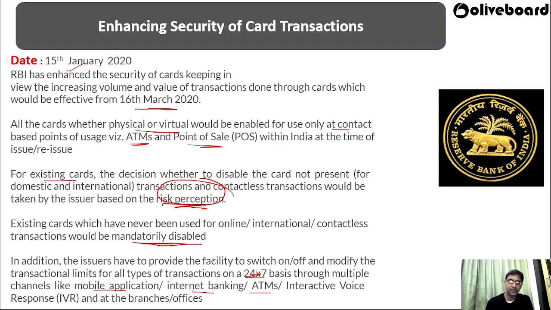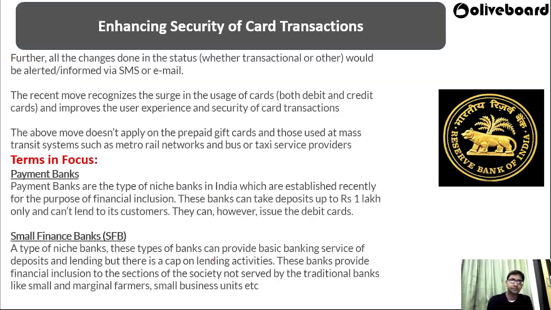They can easily block your card, and easily switch it on or off. Further, all changes done in the status would be alerted through SMS. The recent move recognizes the surge in the usage of cards, and that is why the issue of security is coming.